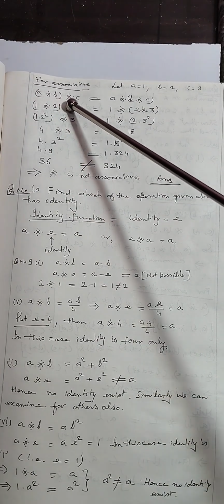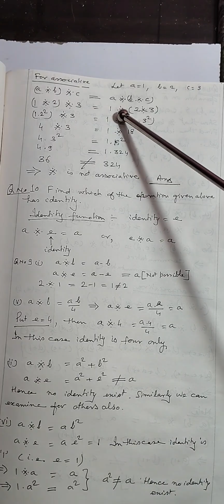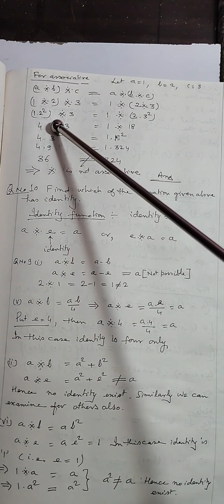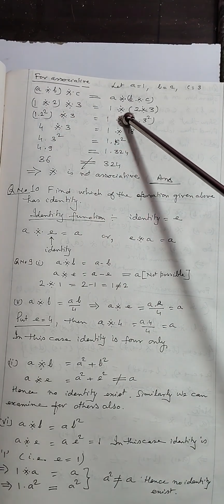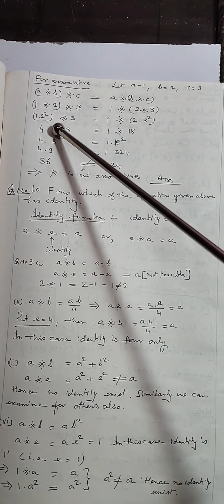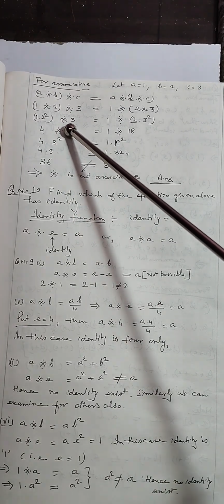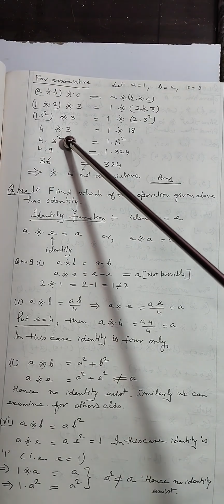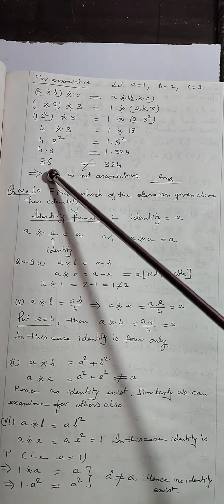So A binary B bracket binary C, that will be equal to, for associative property, A binary in bracket B binary C. So 1 binary 2, binary 3, here 1 binary in bracket 2 binary 3. Now solving this, 1 into 2 square, binary 3, further solving, 4 binary 3, that will be equal to 4 into 3 square, again 4 into 9, that will be equal to 36.